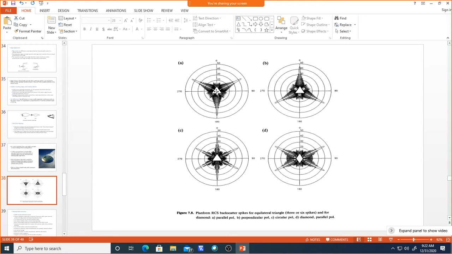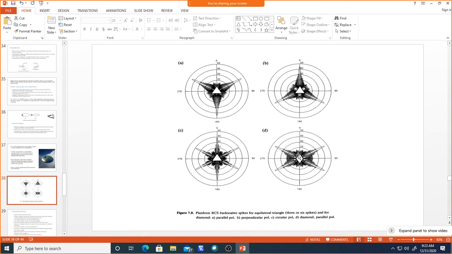Now we can see here, this is both. If you combine both horizontal and vertical polarization, that gives circular polarization, and the circular polarization returns this much backscatter RCS. Now if you want to reduce it, you have to rearrange the shape of this target in such a way that it gives very little RCS. Now this is the comparison of the triangular shape, the spikes, with respect to different polarization techniques.